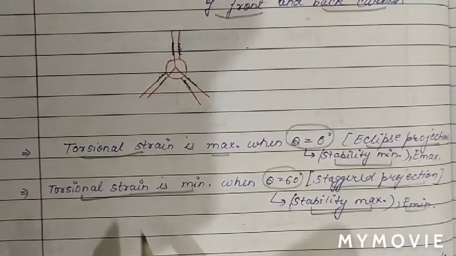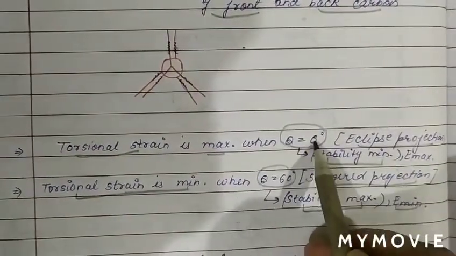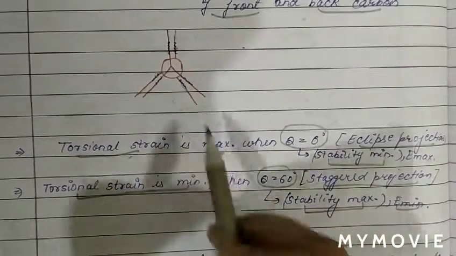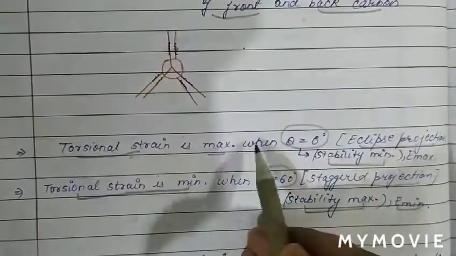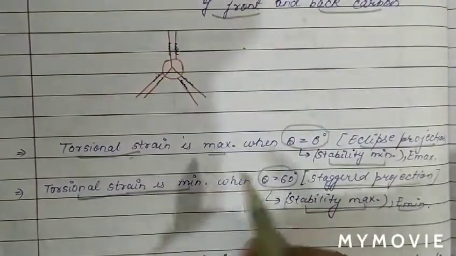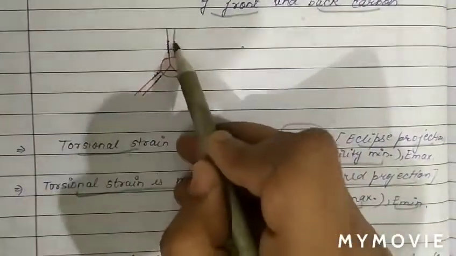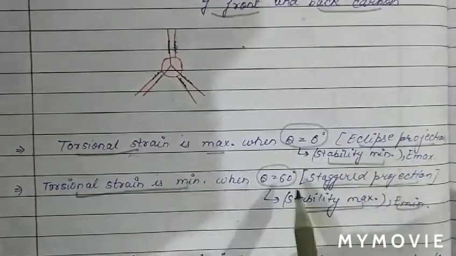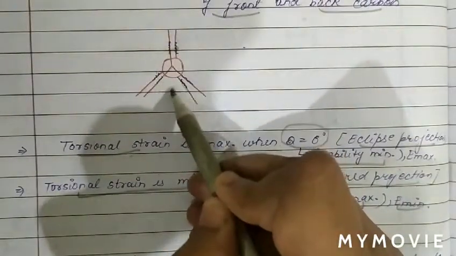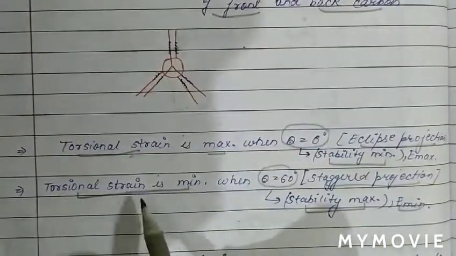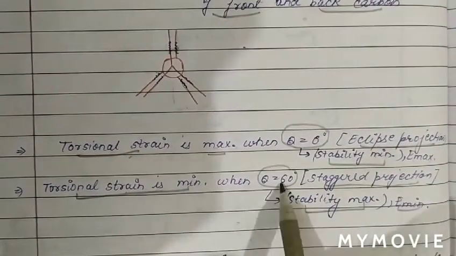So basically in the eclipse position, the torsional angle is 0 and torsional strain is maximum because the bonded pairs are very close to each other. Repulsion is maximum when theta is 0, so torsional strain is maximum and stability is minimum in the eclipse position. While when these two bonds are in anti position, theta is 60 and torsional strain is minimum, because the projected bonds of the front carbon and rear carbon are opposite to each other, giving maximum stability. This position we call the staggered position at theta equal to 60 degrees.